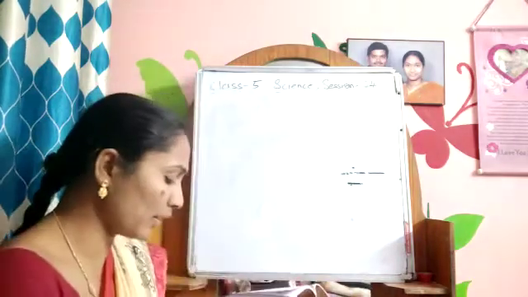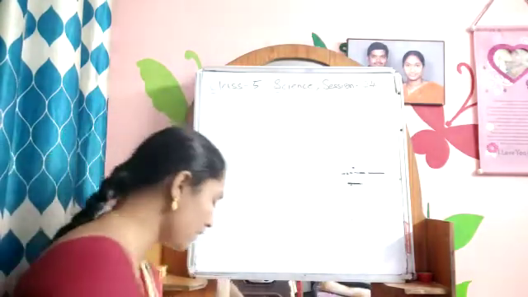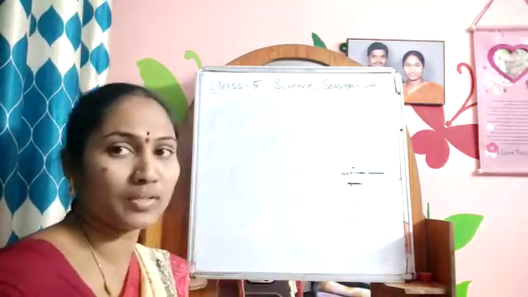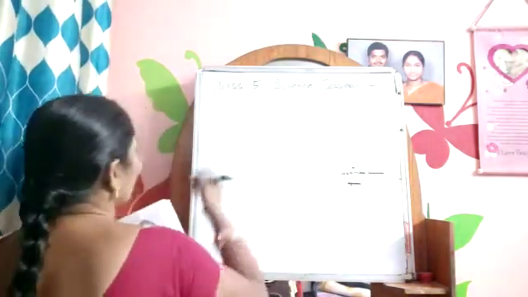Today we'll write one more question. That is the fourth question. We have already written 3 questions. Fourth question: write about the 3 types of nerves. We have already learned about the 3 types of nerves: sensory nerves, motor nerves and mixed nerves. Okay, we will write now. Open the notebooks.